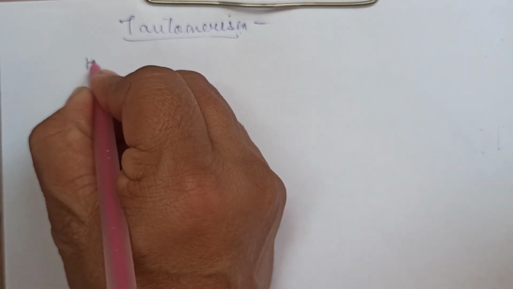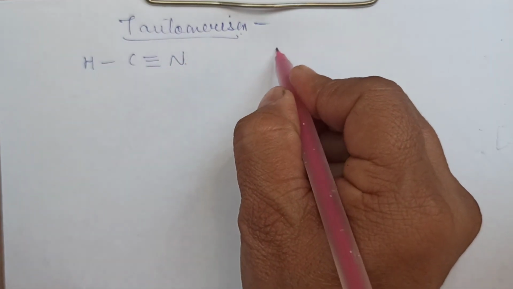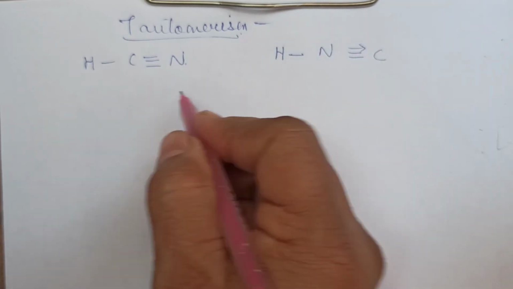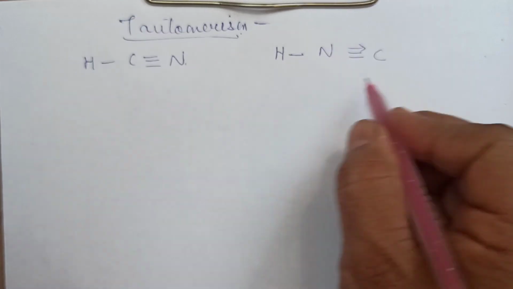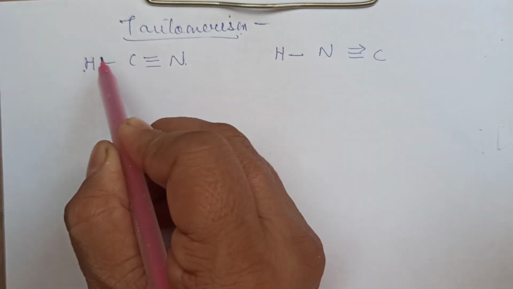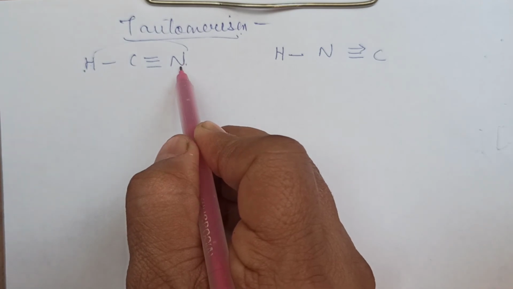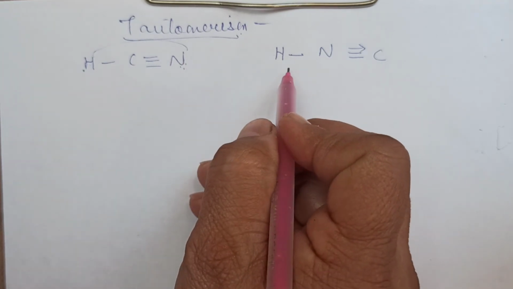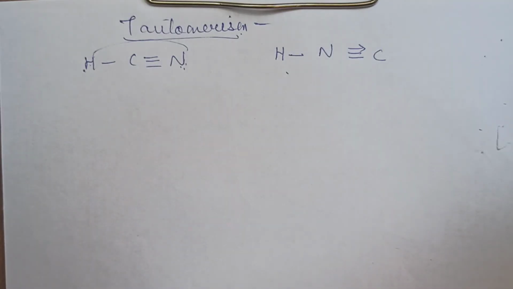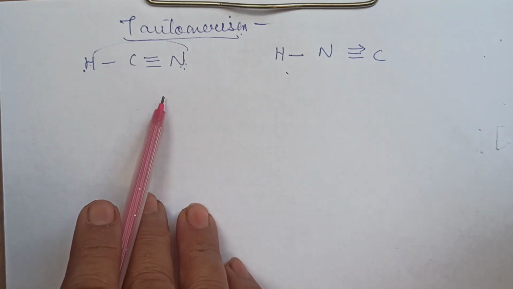One category I am taking is, say, HCN, or I may write this as H and then N, C. We have done cyanide and isocyanide, right? So this is also tautomerism. Now what has happened here? This hydrogen atom from here can migrate this side. When it migrates this side, this hydrogen is now attached to the nitrogen atom. So I may write it like this. So the hydrogen is migrating from one polyvalent atom to another polyvalent atom within the same molecule.